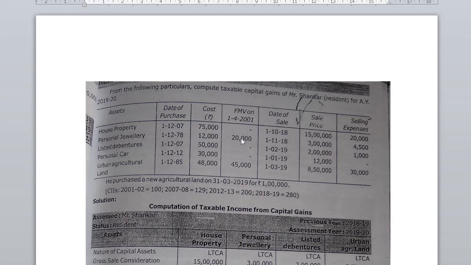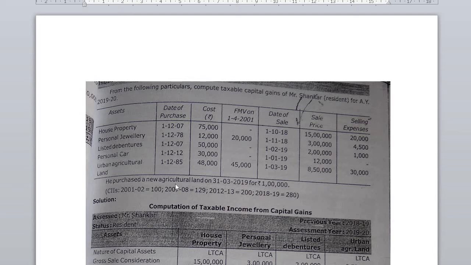So we need to calculate personal jewelry but we can ignore personal car. Urban agriculture land. Rural agriculture land is exempted from capital gain but urban agriculture land is taxable. Date of purchase 1st December 85, cost 48,000, fair market value 45,000, date of sale 1st March 2019, sale price 8,50,000, selling expenses 30,000. Now go to the additional information.